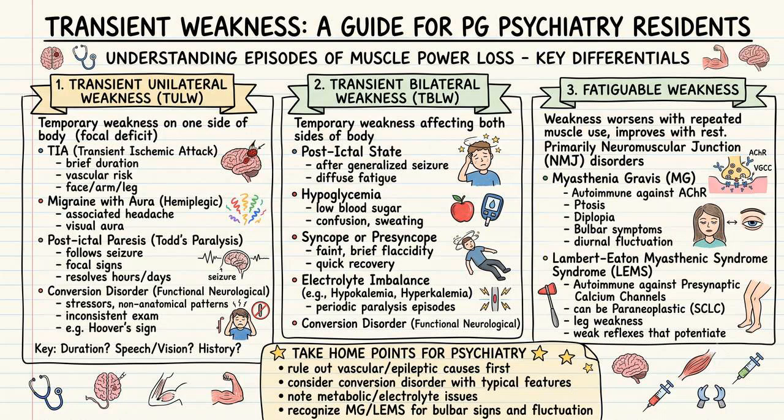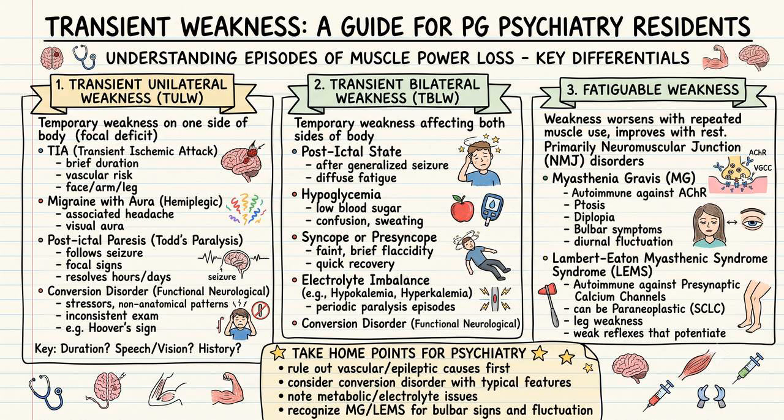Welcome to this guide on transient weakness, designed specifically for postgraduate psychiatry residents. Understanding episodes of muscle power loss is crucial for identifying key differentials. We will break this down into three main categories: transient unilateral weakness, transient bilateral weakness, and fatiguable weakness.